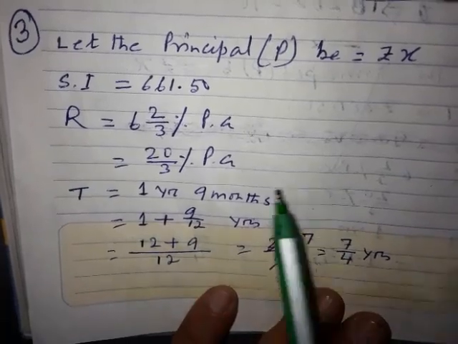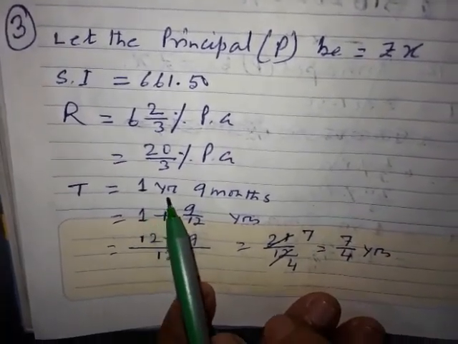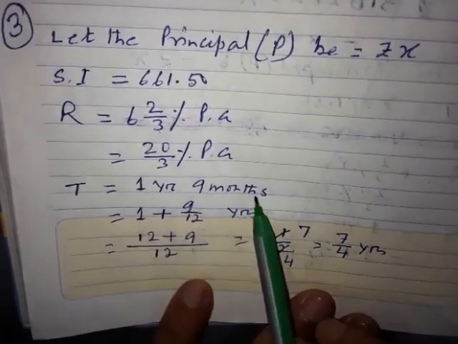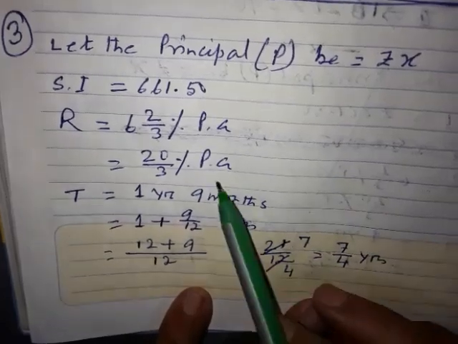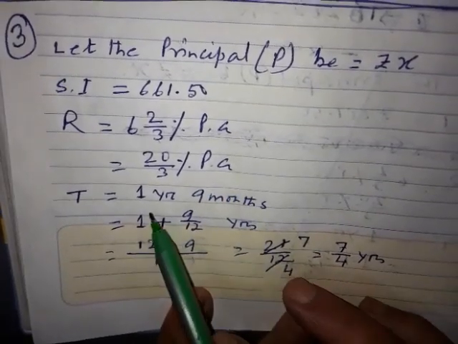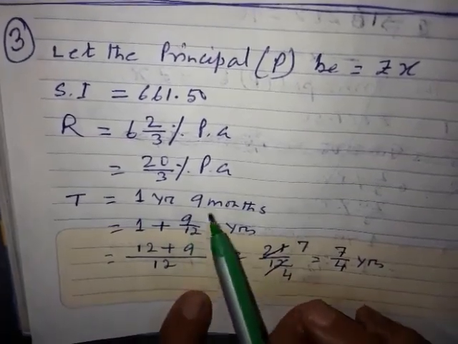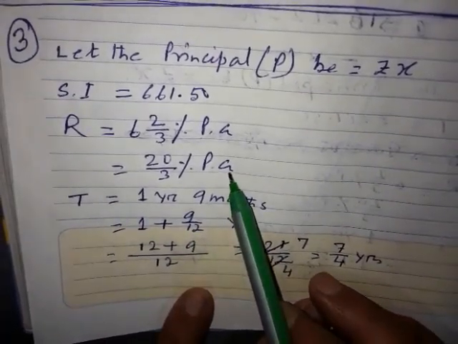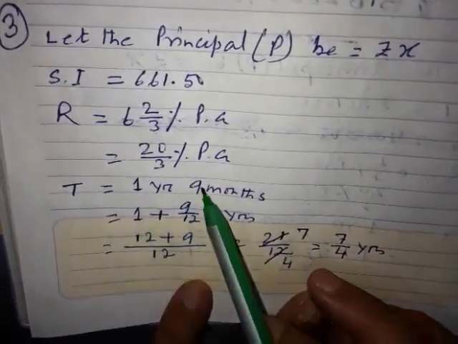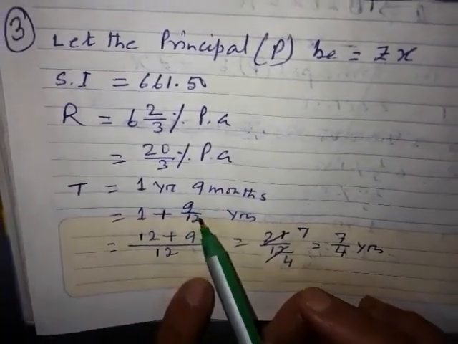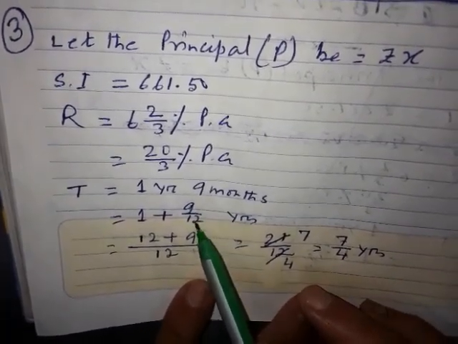Very easy. Like I have written everything here. When I have written it here, I got time again, but 1 year 9 months. Now here the rate is given in what? Per annum. Again, very easy. Rate is given per annum, and here time is given as 1 year 9 months. So what do I have to do? This full time I have to convert into years. So I have taken 1 year plus 9 months. Will you be able to convert this 9 months into years?